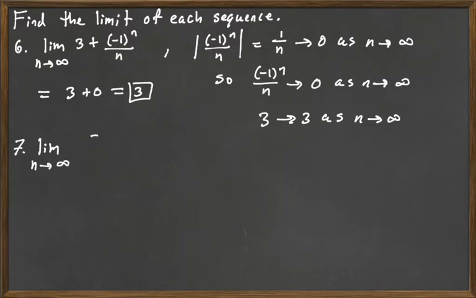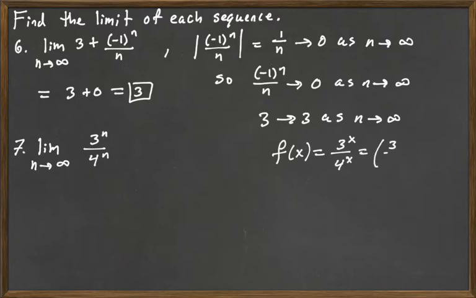If we look at the next example, the limit as n goes to infinity of 3 to the n over 4 to the n, we can connect that idea with f of x is equal to 3 to the x over 4 to the x. So the sequence 3 to the n over 4 to the n is going to agree with the function 3 to the x divided by 4 to the x on the positive integers. And so whatever 3 to the x over 4 to the x does as x goes to infinity, so will a sub n as n goes to infinity.